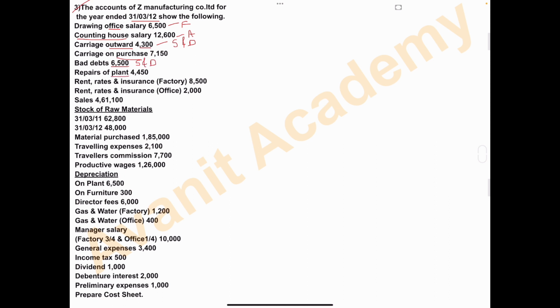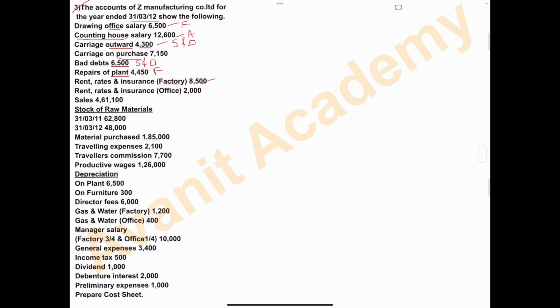Repairs of plant. Plant is used for producing the goods in the production area. So repairs of plant we take under factory overhead because plants are used in the factory, for conversion of raw material into finished product. The next is rent, rates and insurance for factories, rupees 8,500.